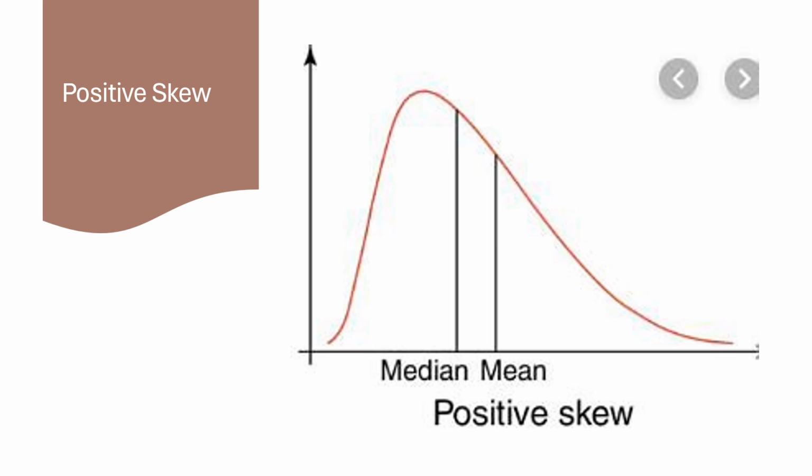So let's have a look at a positive skew. This is the right skew. In a positively skewed distribution, the tail on the right side is longer or fatter than the left. Most of the data values are concentrated on the left, with fewer values trailing off to the right. Now this means that the mean is pulled in the direction of the skew, which in this case is to the right. Therefore, the mean will be greater than the median.